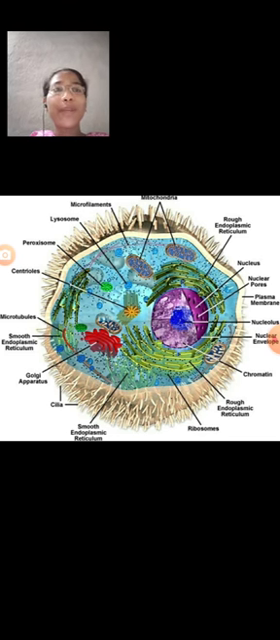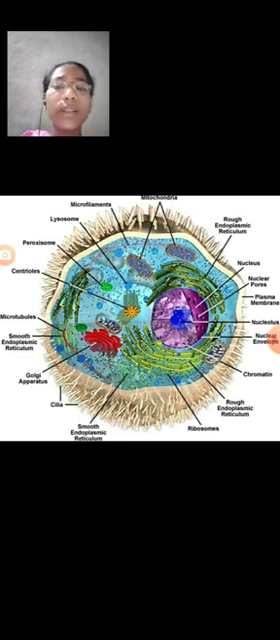The main function of the plasma membrane is permeability. What is permeability? It allows the entrance and exit of some substances to and from the cells. This property is called selective permeability. This is the main function of the plasma membrane.